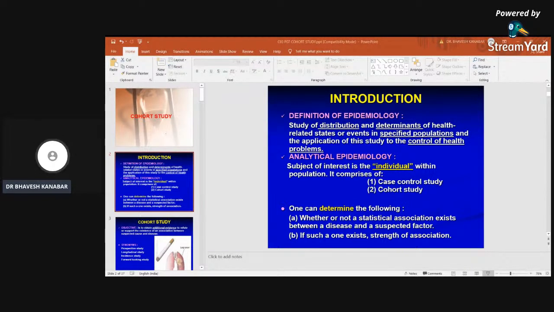It is also a longitudinal study. It is also an incidence study because the incidence of disease can be calculated through this study. And as it is a prospective study, it is also known as a forward-looking study, right? So these are the synonyms of cohort study.